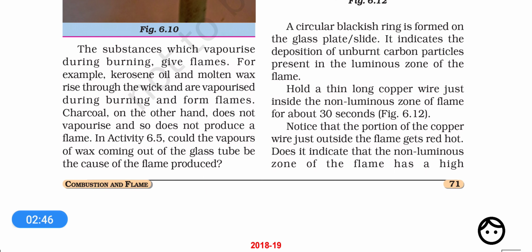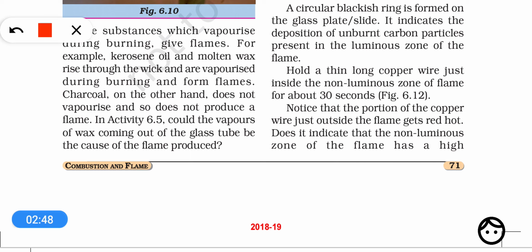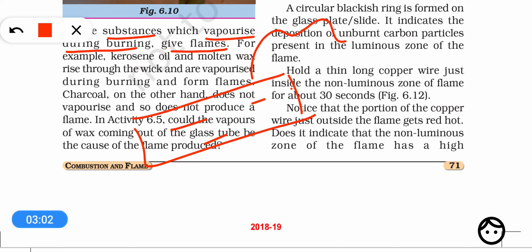So what is a flame? We can say that a flame is actually burning vapors. The substances which vaporize during burning give flames. For example, if wood is burning and giving a flame, this is because certain substances on becoming very hot get vaporized, they convert into vapors, and when these vapors burn, they produce a flame.